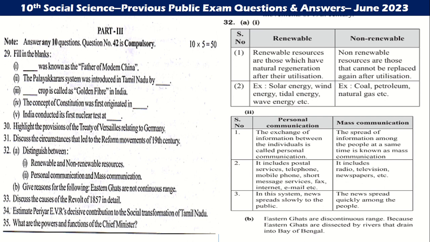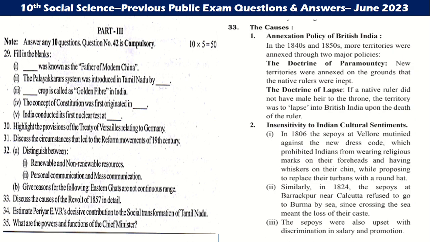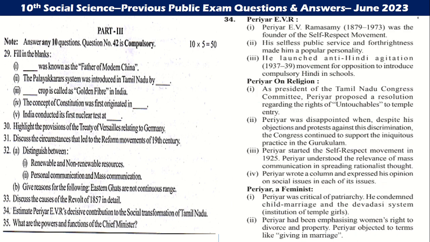Eastern Ghats are a discontinuous range because they are dissected by rivers that drain into the Bay of Bengal. 33rd: annexation policy of British India. Then the doctrine of paramountcy, doctrine of lapse, insensitivity to Indian cultural sentiment. Then goes to the next one, Periyar E.V. Ramasamy. Periyar was the founder of the Self-Respect Movement and launched the anti-Hindi agitation in 1937 to 39.